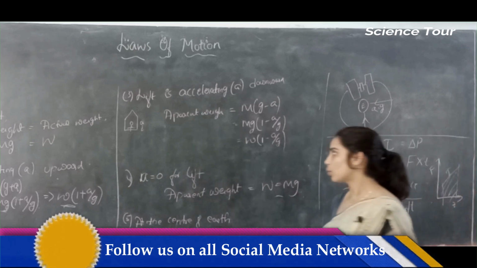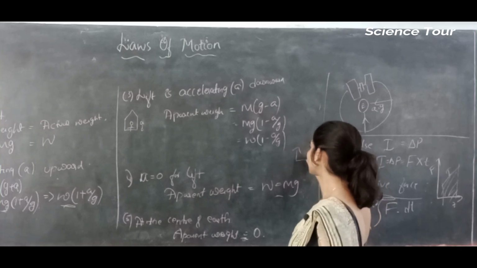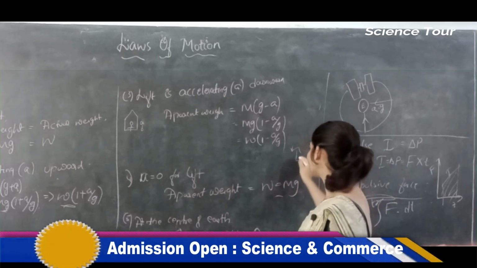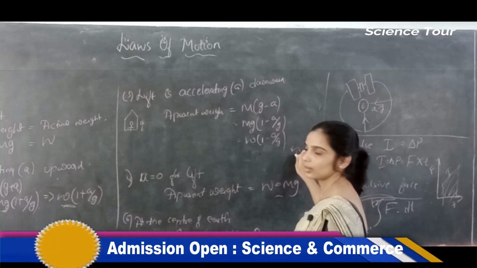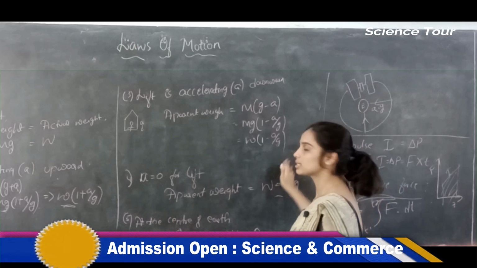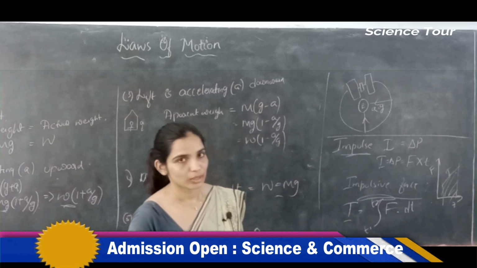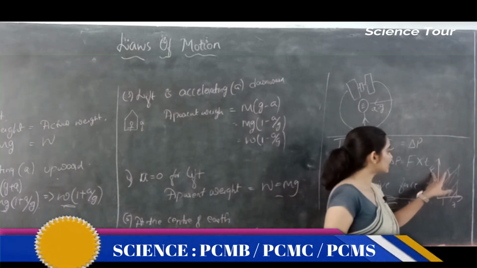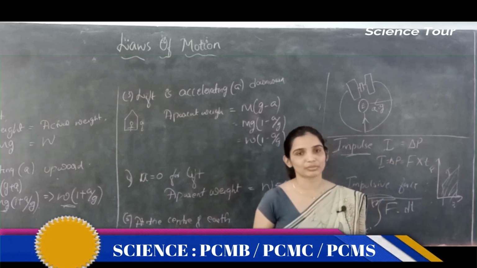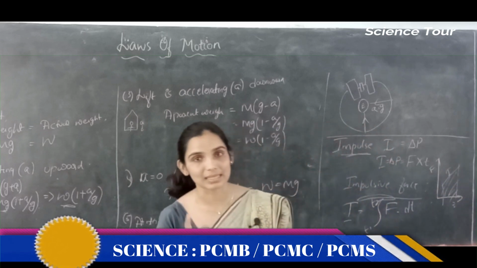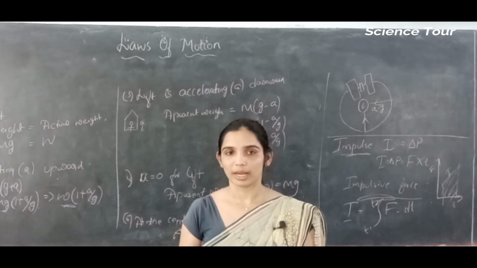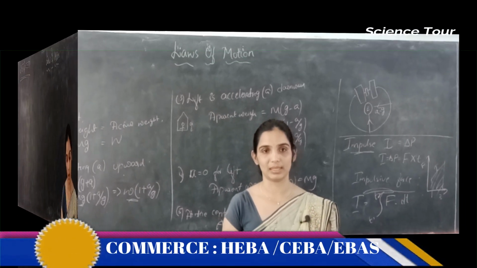Remember this. What is the area under the velocity time graph? Area under the velocity versus time graph is displacement. Slope of the v-t graph is acceleration. Similarly, area under the force time graph, the F-t graph, is nothing but impulse. Alright, so this is about apparent lift and impulse.